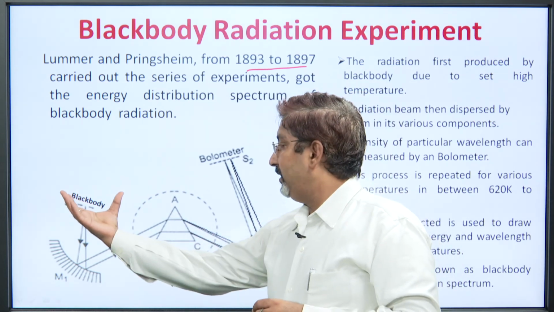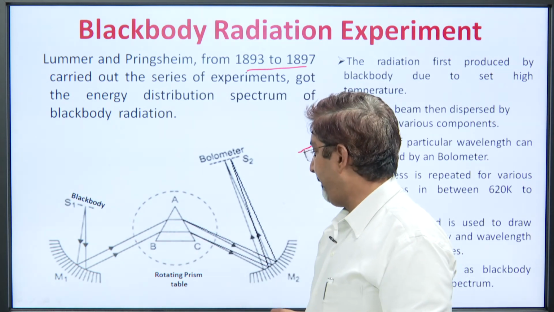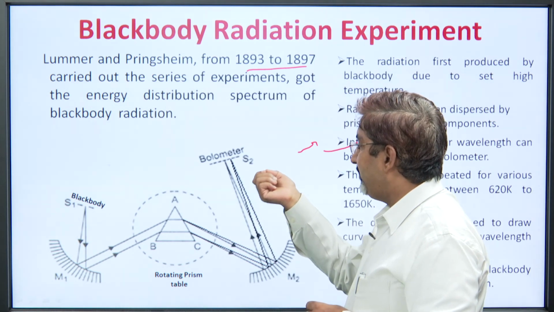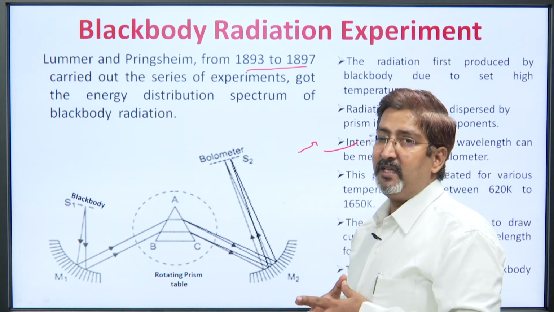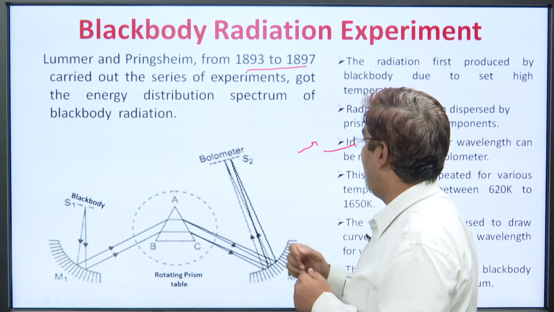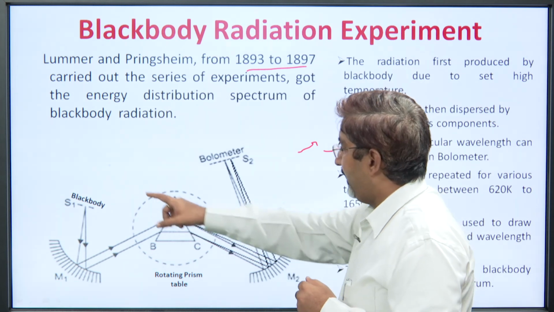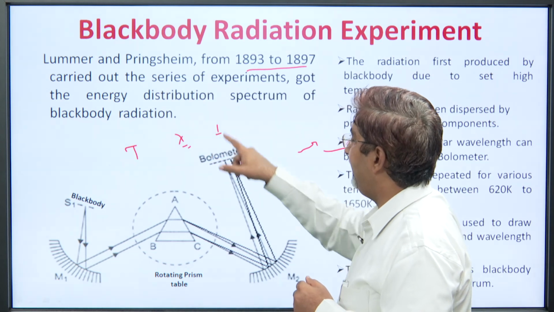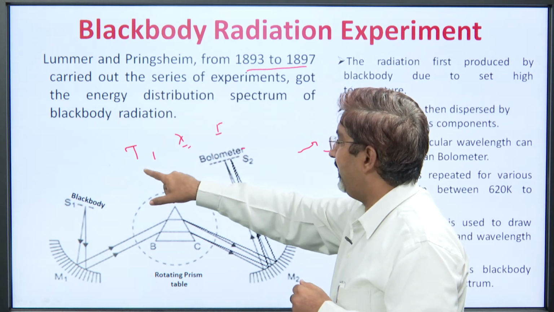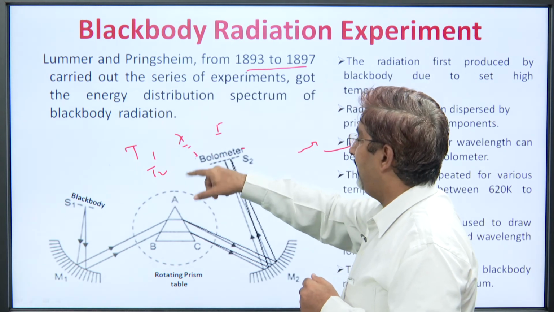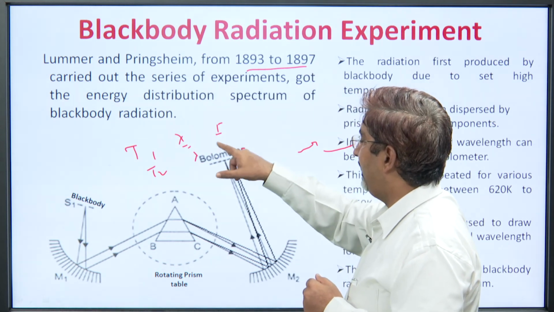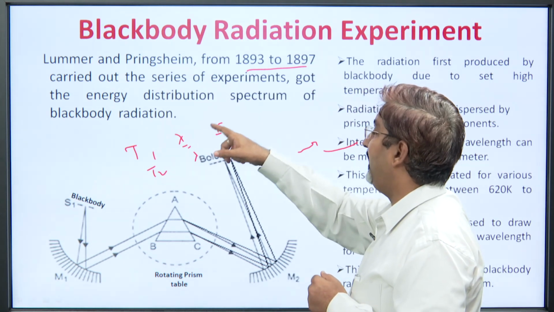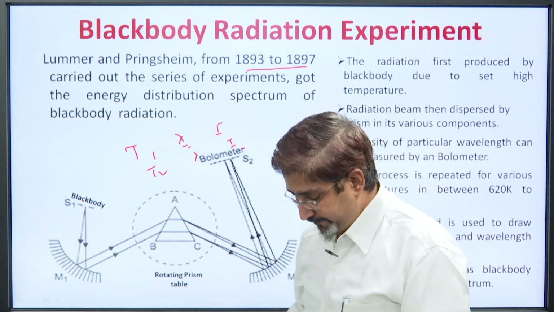So what they did is fix the temperature, and for wavelength 1, wavelength 2, wavelength 3, for a large number of wavelengths, they collected a large amount of data. So, for a particular temperature, they changed the wavelength and collected the intensity. Again they took temperature T2, again changed the lambda, and so for a particular temperature, a large number of lambda and corresponding intensities were recorded.